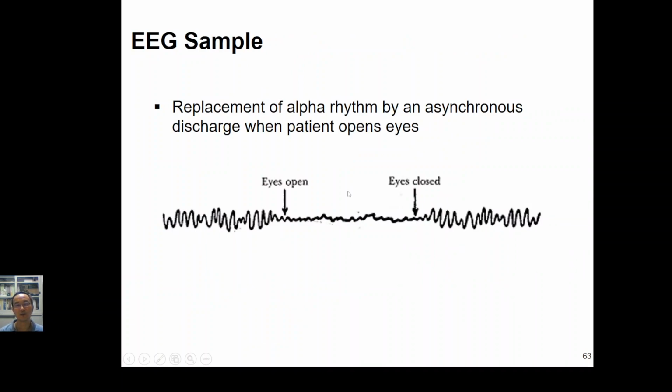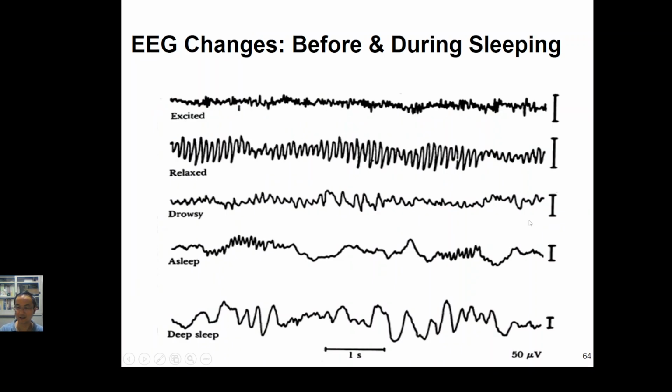It's quite interesting: for the EEG signal, when our eye is open, it will look like this, but when our eye is closed, the EEG signal will look like this. When we are excited, our EEG signal will look like this. But when we are relaxed, the signals will become larger and wider. When we are drowsy, the signal will look like this, asleep will look like this, and deep sleep will look like this. That is the reason why the EEG signal can help us to know the quality of our sleep.